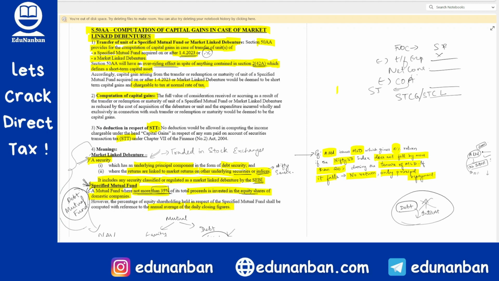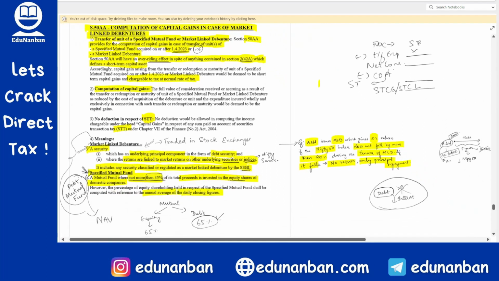So let me summarize this section once again. If there is a capital asset called market linked debenture or specified mutual fund. What is a market linked debenture? Market linked debenture is a debenture whose return is dependent on the market, or if it is called a market linked debenture by SEBI. Fine. What is a specified mutual fund? Specified mutual fund is a mutual fund in which a maximum of 35% only should be equity. Okay, and it should be purchased on or after 1/4/2023.